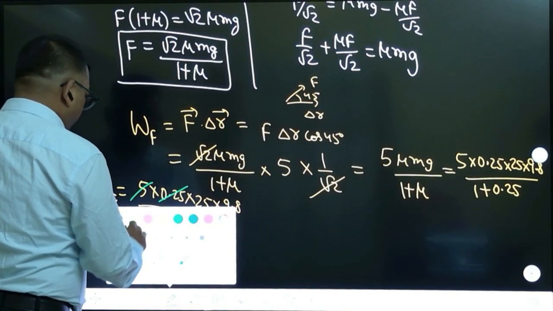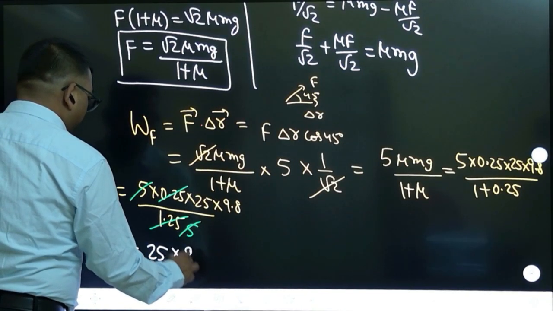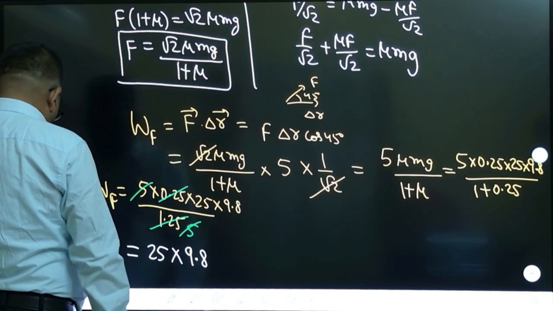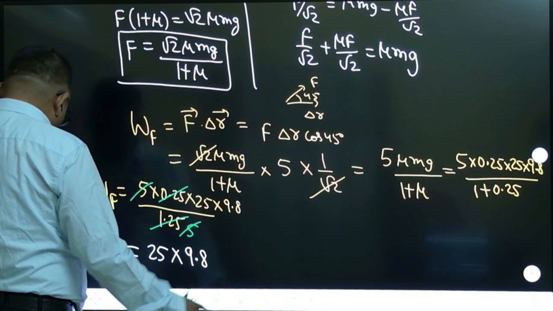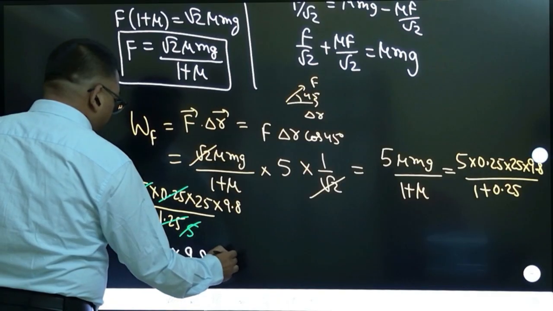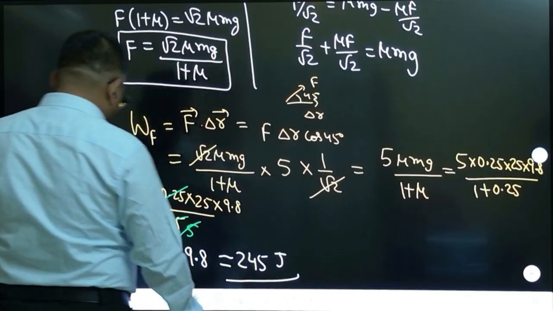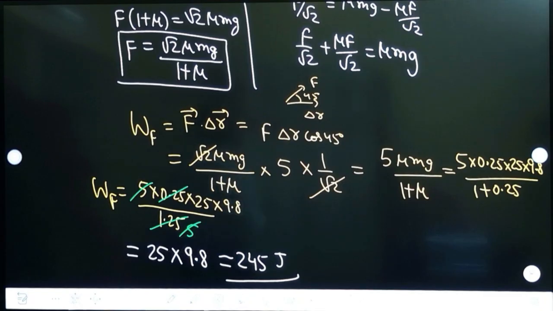So we are getting the answer as 25 into 9.8. Suppose this is 10, so near to 250 it will come. The answer given is near to 245, so we can take 245. Can we take that? 245 we can take, okay, right?